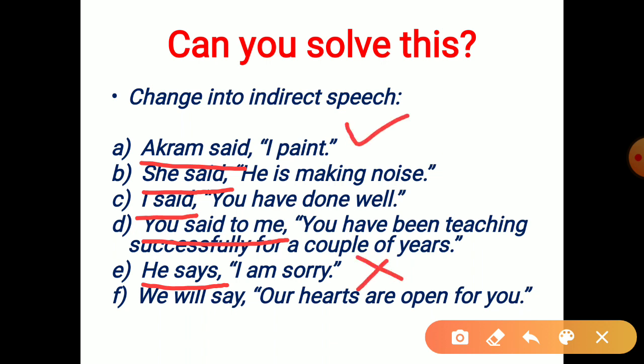The tense will change in the first, it will change in the second, it will change in the third, it will change in the fourth, but it will not change in the E part because the reported verb is in the present tense. So in the last part we will say it's again in the future tense. So when the reported verb is in the future tense, there will be no change in the reported speech, no change of tense in the reported speech. Now we will see them one by one how to solve these, how to change these sentences into indirect speech.